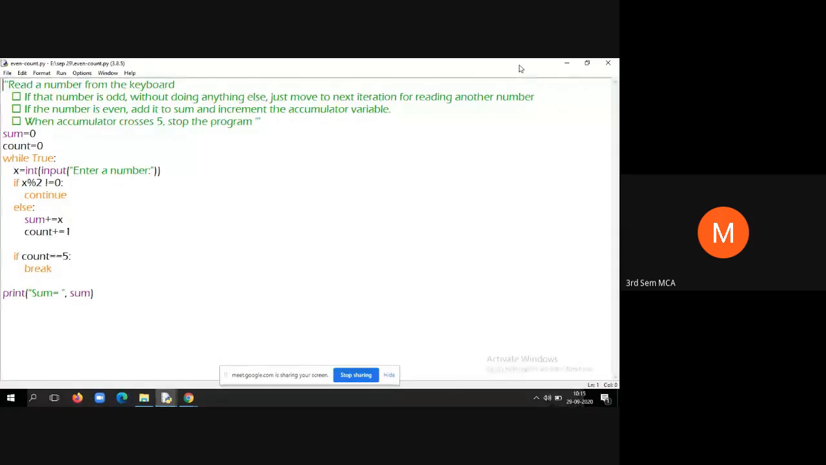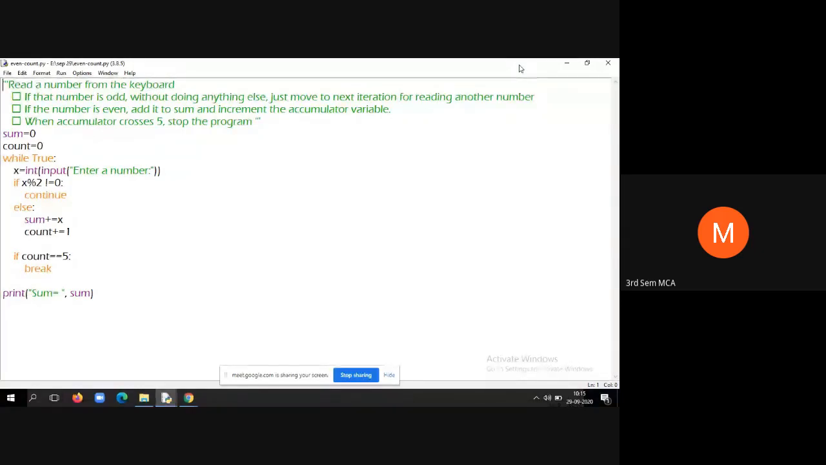If the number is even, add it to the sum and increment the accumulator variable. That means you just need to count the even numbers, so you maintain one local variable by the name accumulator, that means a counter variable. Accumulator means nothing but one counter variable. Then you increment it whenever you encounter an even number.